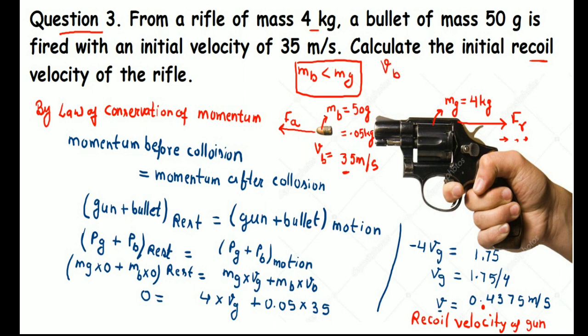Here you have always observed, beta, that the mass of the bullet is very less as compared to the mass of the gun. So what do you get? You get that the velocity of the bullet is much higher than the velocity of the gun. And this is the concept we learned earlier also in the previous slide.